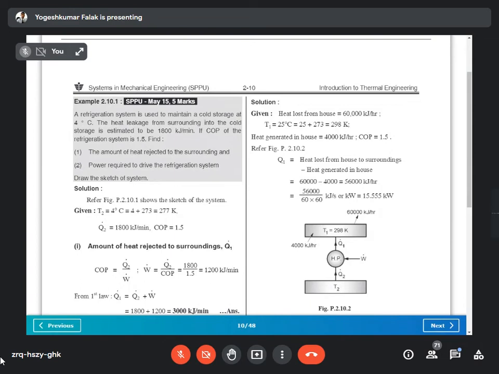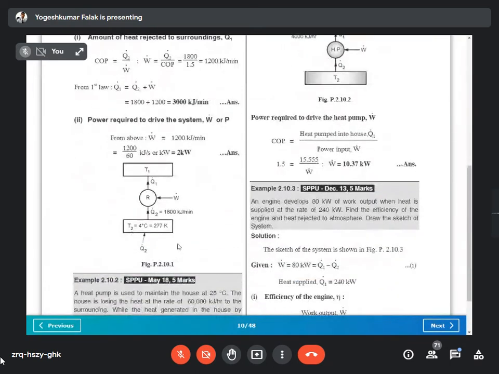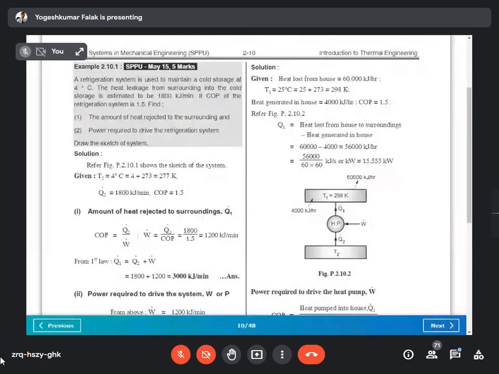The heat leakage from the surroundings into the cold storage is estimated to be 1800 kilojoule per minute. Heat leakage means heat is going into the cold storage, that is Q2. Let me show you the system. Here your system is at 4 degrees Celsius, and heat leakage from the surroundings is 1800 kilojoule per minute. This heat is utilized in the refrigeration unit by some work done on it, and after refrigeration it is rejected as Q1 to the high temperature source T1, right?